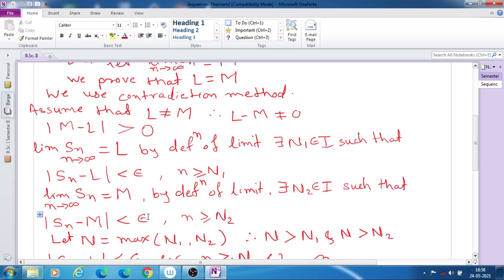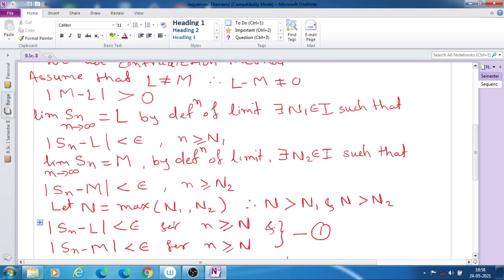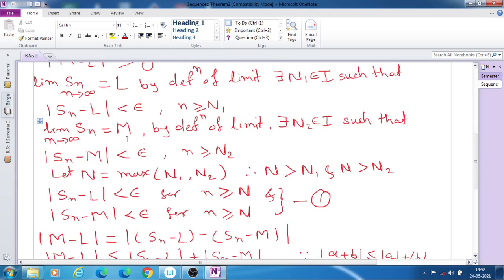Similarly, for the second limit of Sn equal to capital M, by the definition of limit, for given epsilon greater than 0, there exists N2 belonging to N such that mod Sn minus M is less than epsilon.